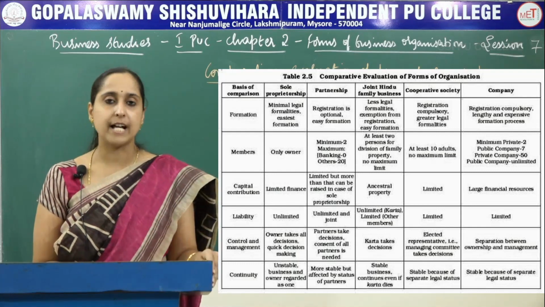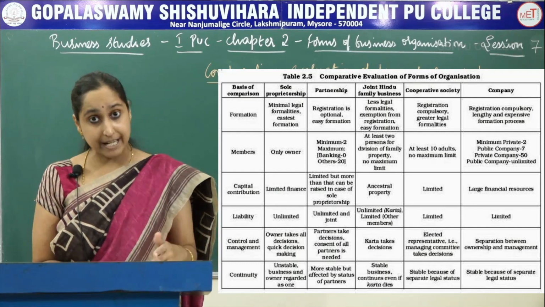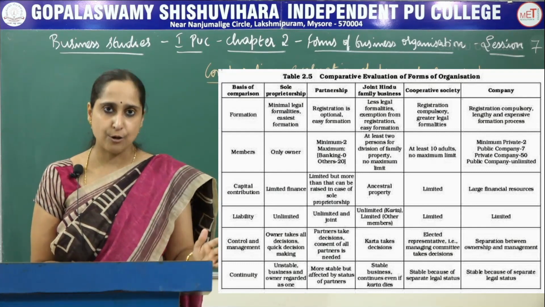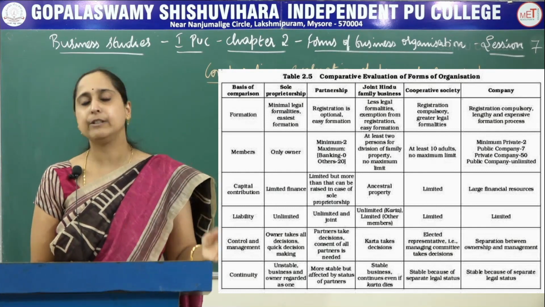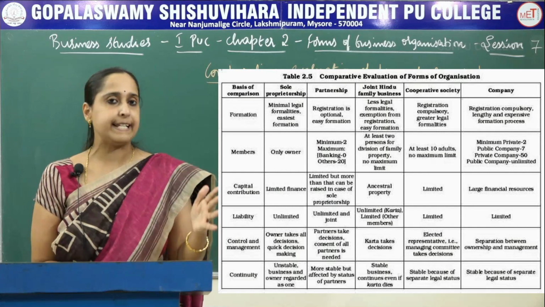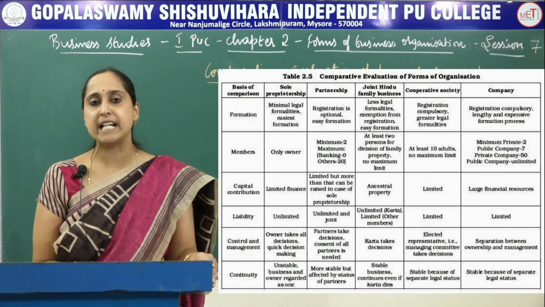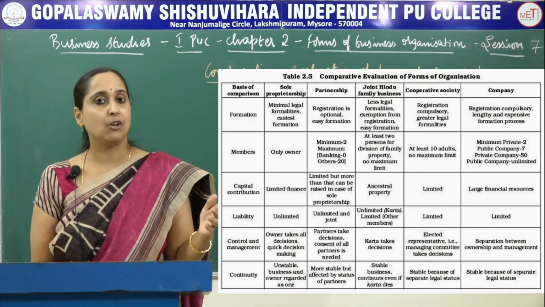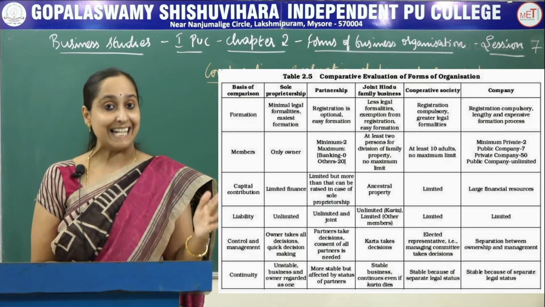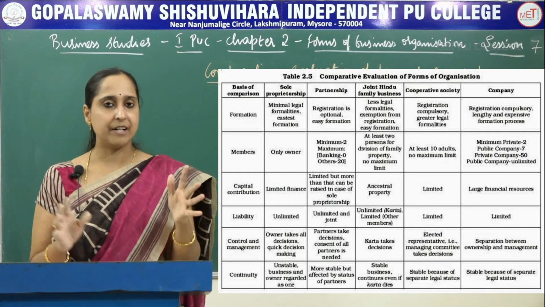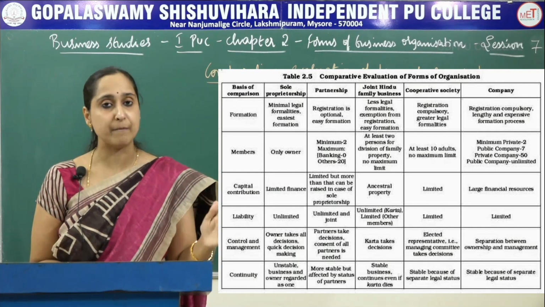And in cooperative society, there are greater legal formalities. Registration of cooperative society is compulsory. And in case of a company, you know that registration is compulsory, and the formation of a joint stock company is not easy. It is costly, time taking, expensive and lengthy. So these are the differences on the basis of formation.